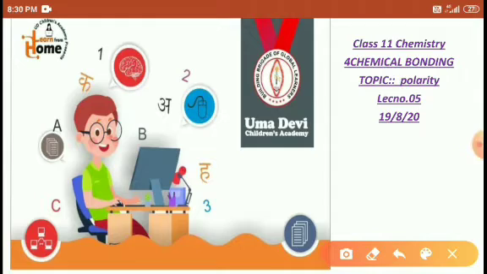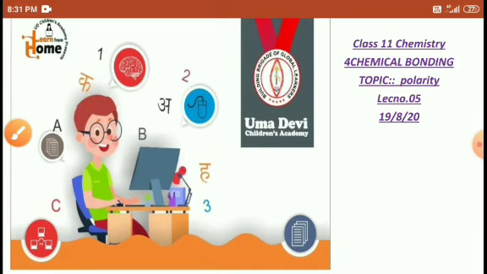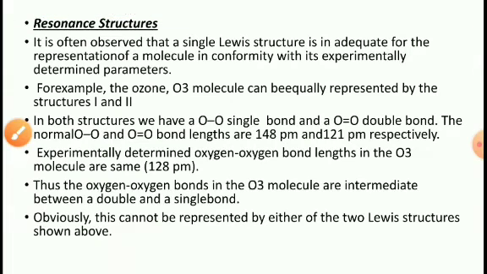Today we are going to discuss the chapter chemical bonding, and the topic is polarity. Before going to polarity, we will discuss the topic of resonance structure. So what is resonance? When a single structure's characteristic properties cannot be explained, we write two or more structures, called resonance structures.